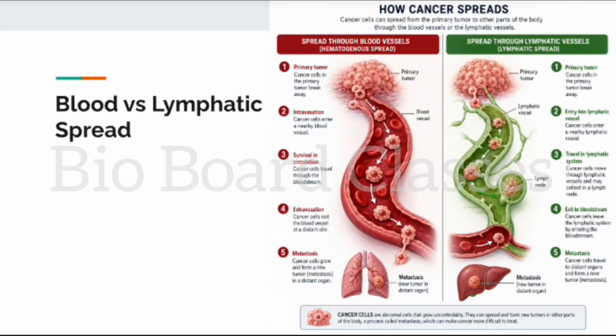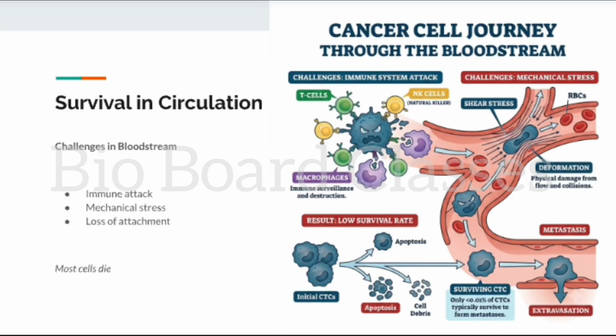Cancer can spread through both blood vessels and lymphatic vessels. Many carcinomas initially spread through lymphatics. Other cancers commonly spread through blood circulation. Both pathways can eventually transport cancer cells throughout the body. The bloodstream is a hostile environment. Cancer cells face mechanical stress, immune attack, and loss of attachment signals. Most circulating tumor cells die. Only a tiny fraction survive long enough to establish metastasis.